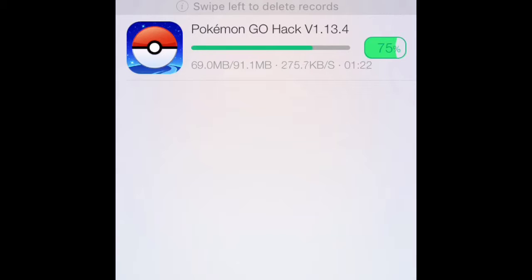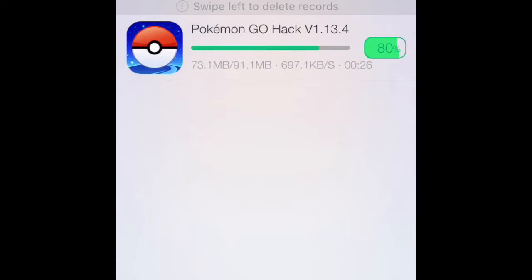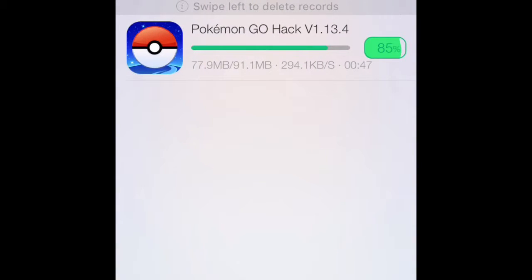While it's downloading, you have to stay in the app, which stinks, I know. When it's done, it'll say getting, and you want to go to manager, then all, to be installed. While you're getting it, it won't show up in here, but when it's done, it'll show up in all, to be installed. It'll be done in a second, so I'm just going to tell you what happens now.